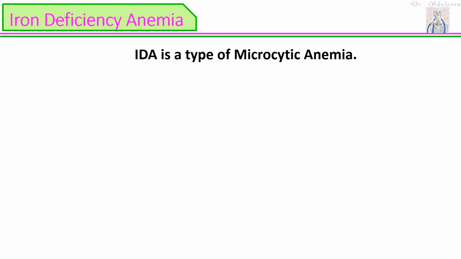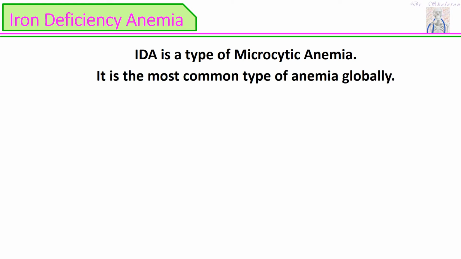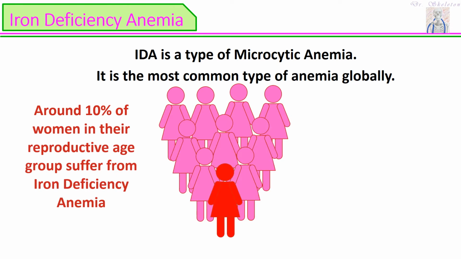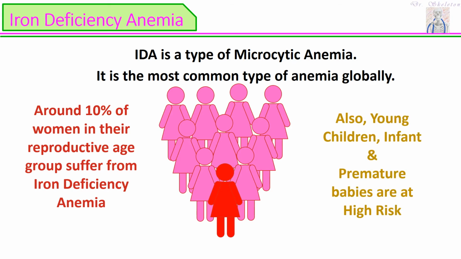Iron deficiency anemia is a type of microcytic anemia. Micro means small, cytic means cell: small cell anemia. It is the most common type of anemia globally. Around 10% of women in the reproductive age group suffer from iron deficiency anemia, or simply IDA. Also, young children, infants and prematurely delivered babies are at high risk.